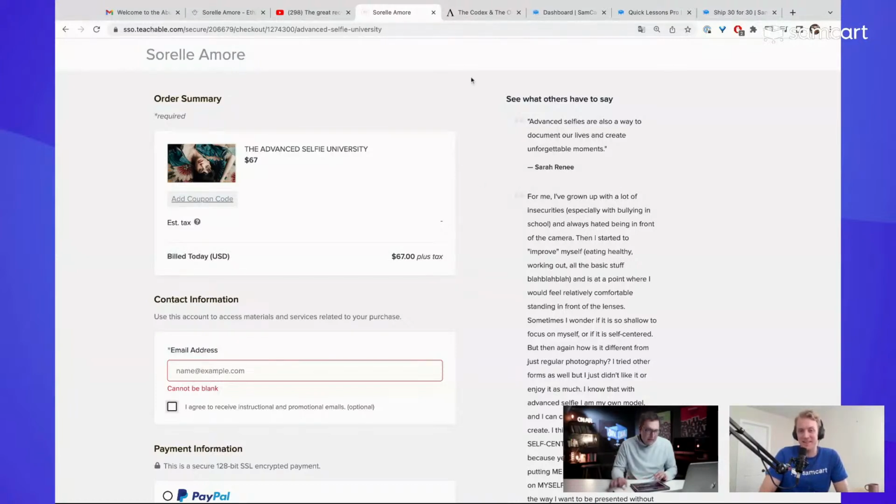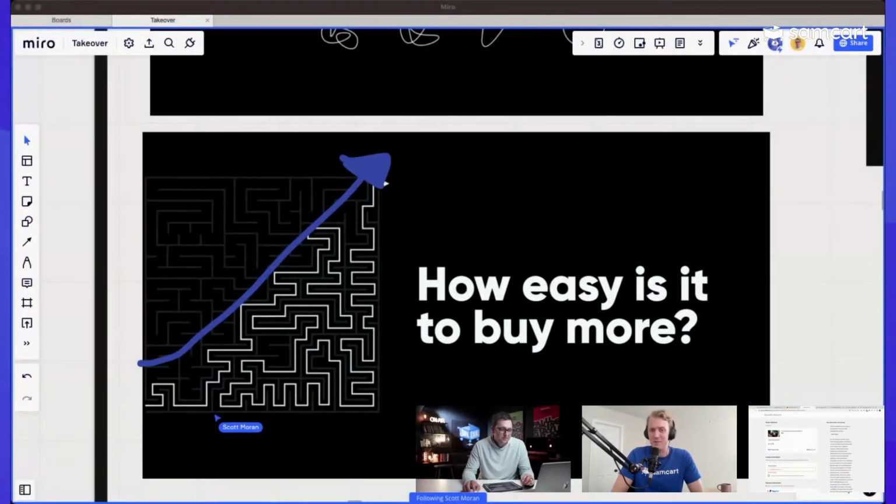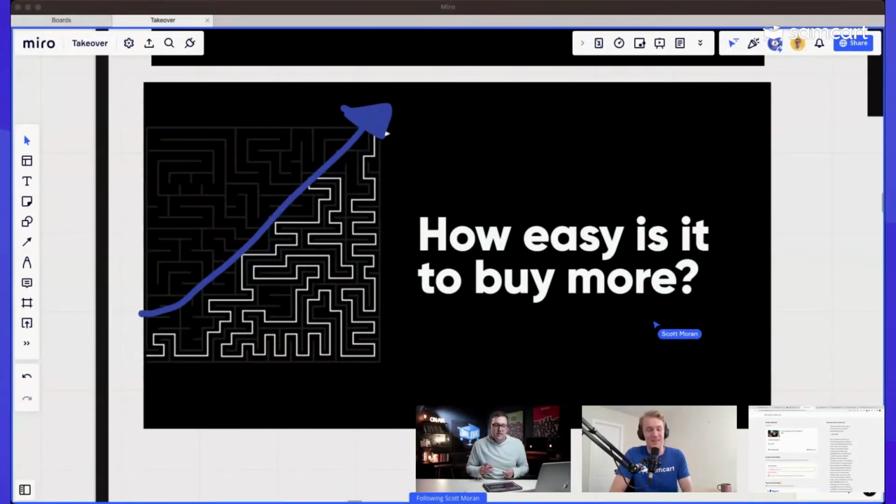And folks, wouldn't it be nice if once you're in buying mode, once you have your credit card out too, you could have some other course on there that you could just click add to order and say, yes, I also want this? Add a couple of order bumps to take a customer that is $67 and convert them into $100, $200, $499.